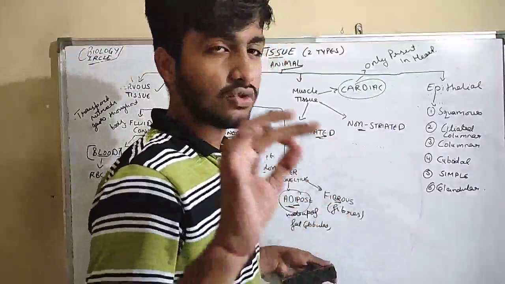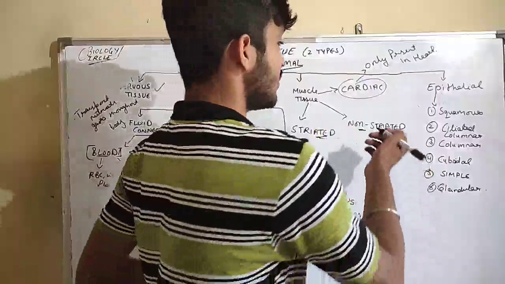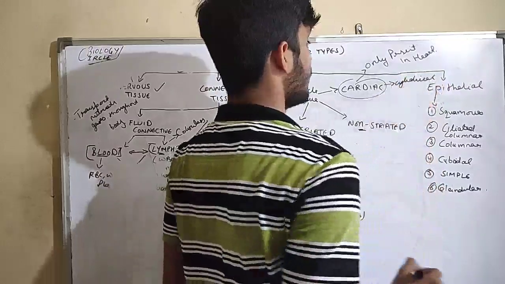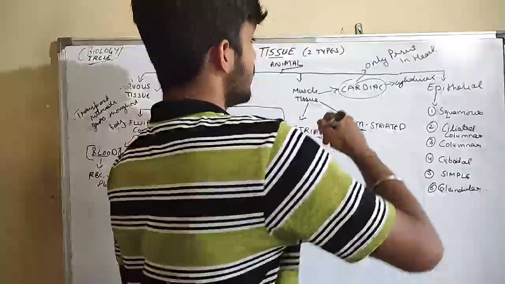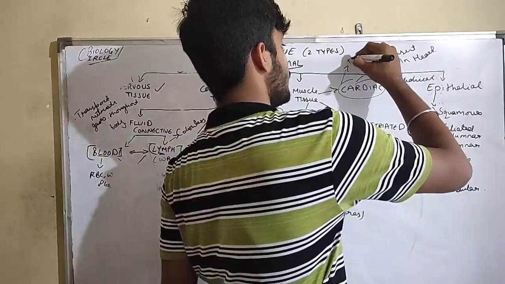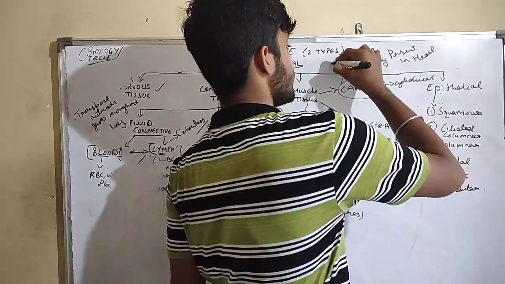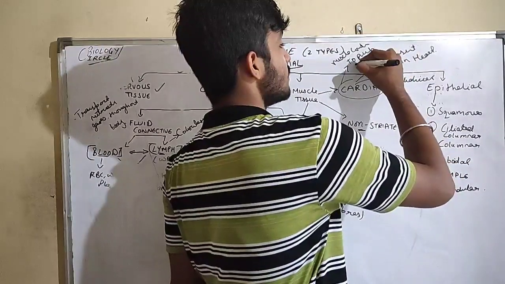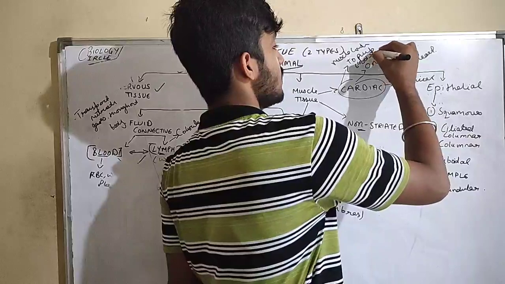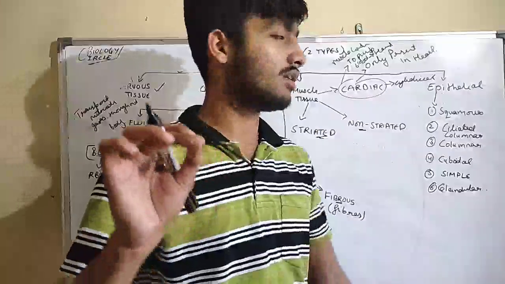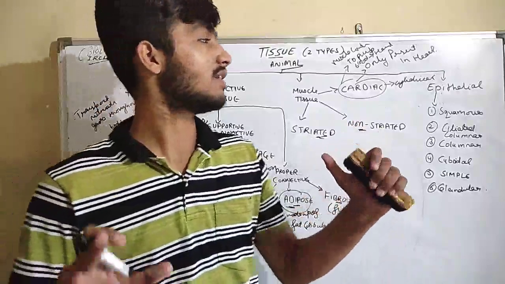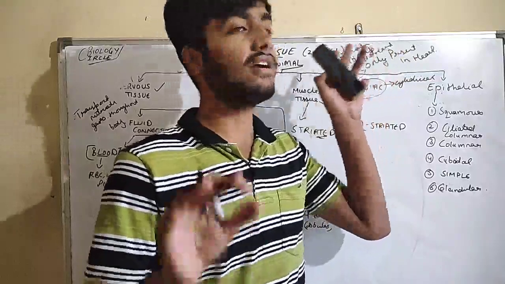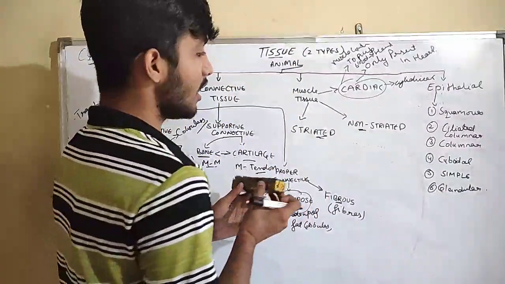Cardiac tissue is only present in the heart. It is cylindrical. And what is the function of cardiac tissue, guys? To pump, like muscle contraction, which results in pumping the blood from the heart. So the function of cardiac tissue is muscle contraction, and due to muscle contraction the result is to pump the blood from the heart.